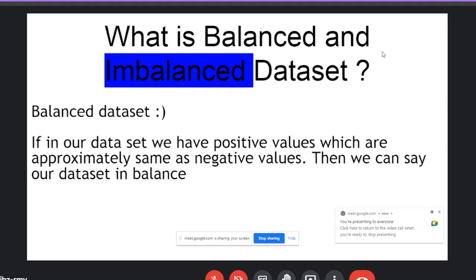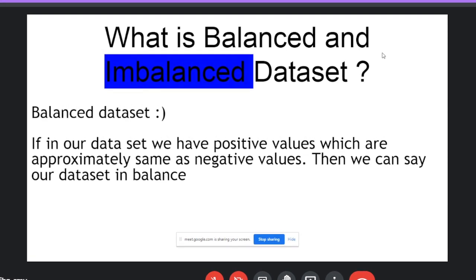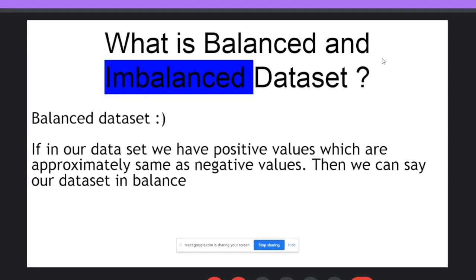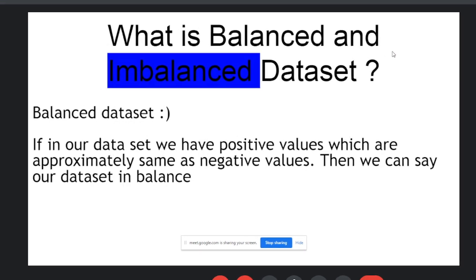Right now, everyone wants to be perfect. So why shouldn't our data set be perfect? What we'll be covering in this session: number one, the problems with imbalanced data sets.